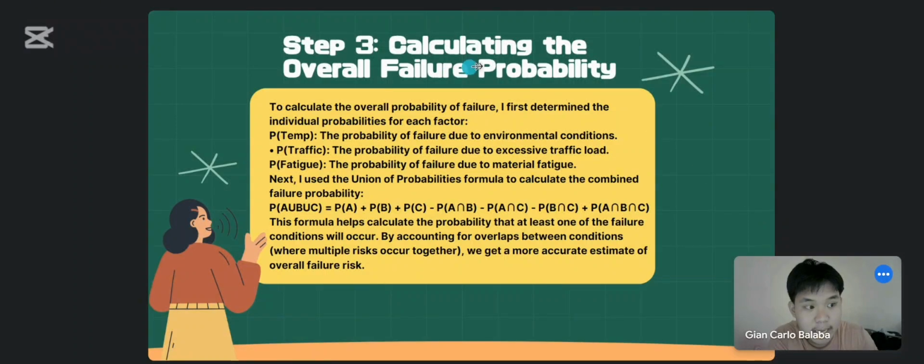And here's step 3, calculating the overall failure probability. To calculate the overall probability of failure, we first determine the individual probabilities for each factor: P-temp, P-traffic, and P-fatigue. Next, we use the union of probabilities formula to calculate the combined failure probability. This formula helps calculate the probability that at least one of the failure conditions will occur. By accounting for overlaps between conditions where multiple risks occur, we get a more accurate estimate of failure risk.